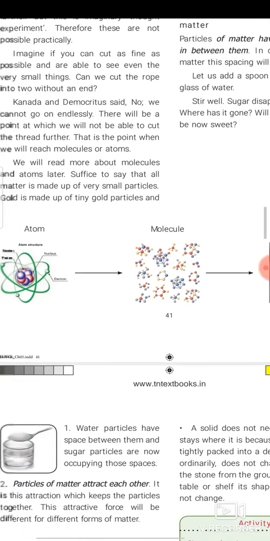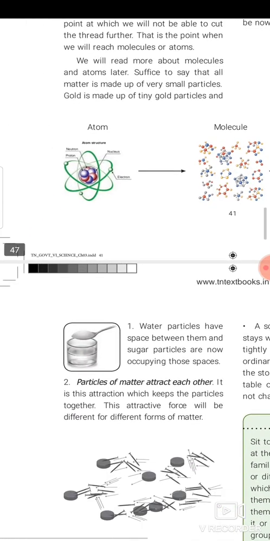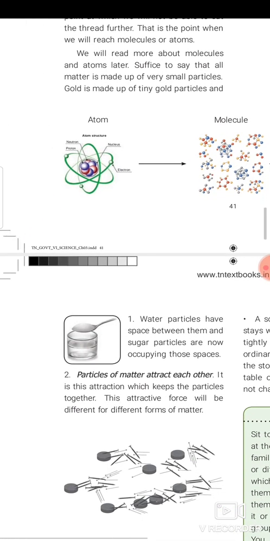Second thing, the particles of matter attract each other. So it is the force of attraction which keeps the particles together. This attractive force will be different for different forms of matter. For example, take a chalk, and you can easily make it a fine powder. Before that, it is bound together. How? By the attractive force between the chalk piece's molecules.